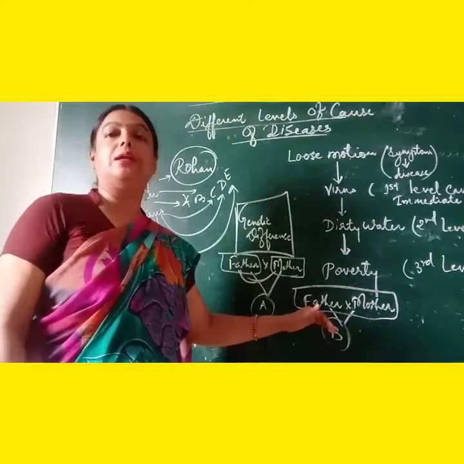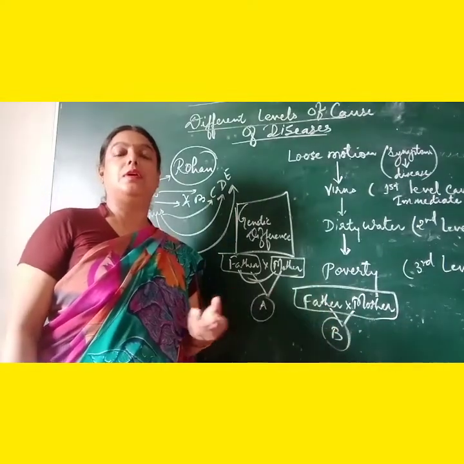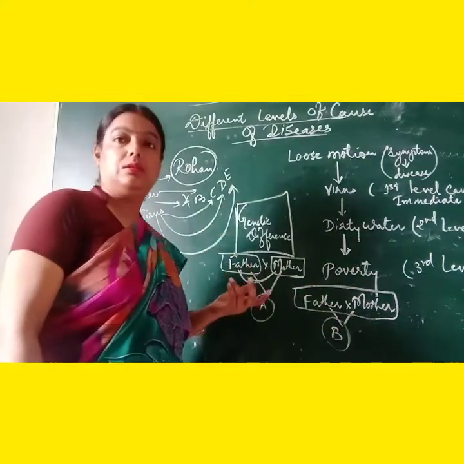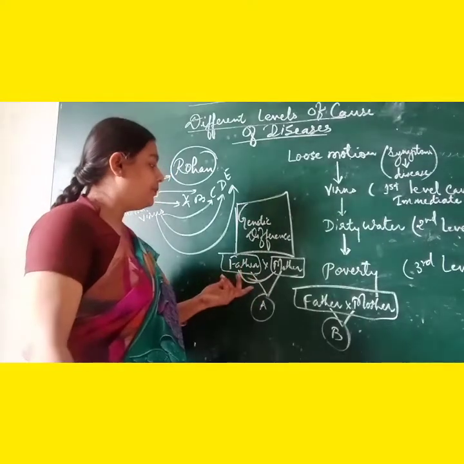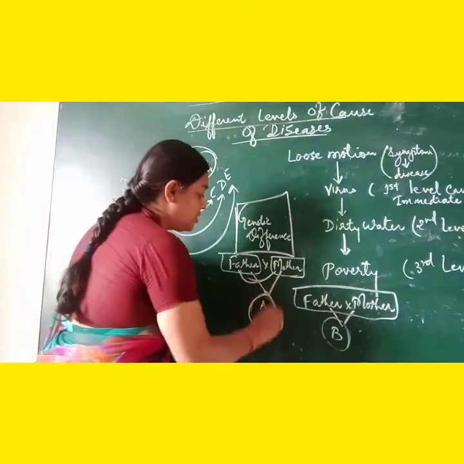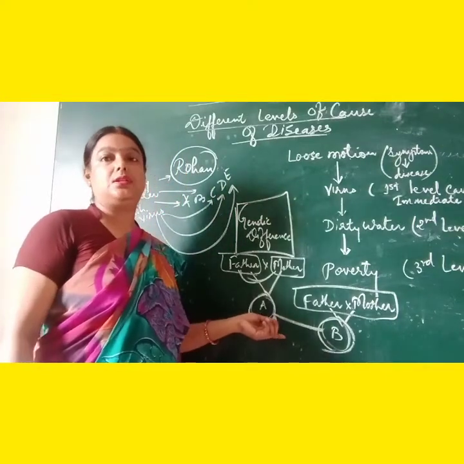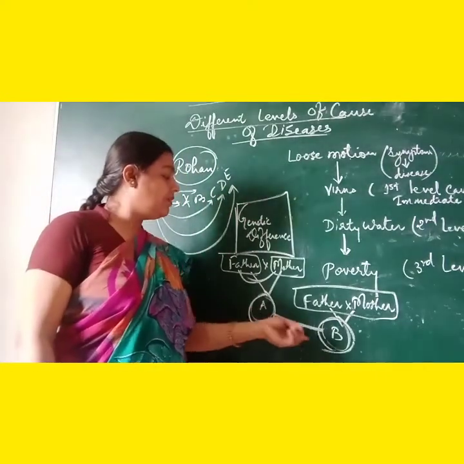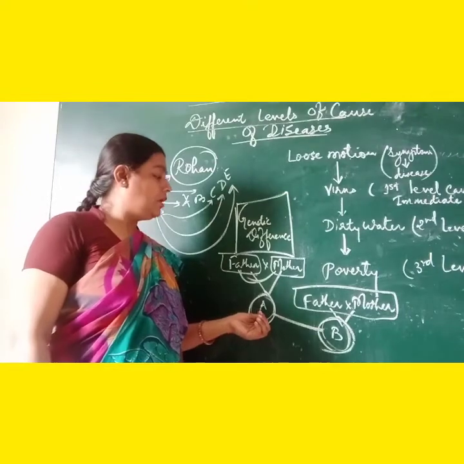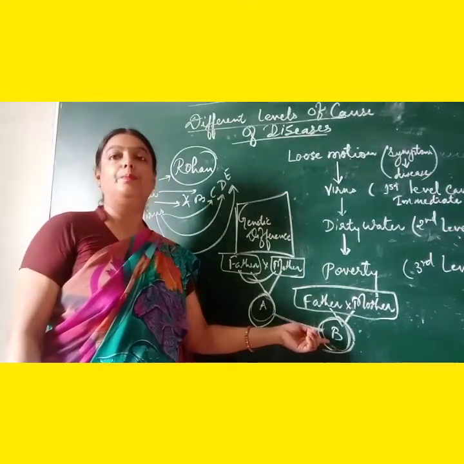Maybe in height, maybe in color of skin, maybe in color of hair, and all those properties. And that's why this child A and this child B will be different genetically. It means there will be genetic difference in between child A and B.